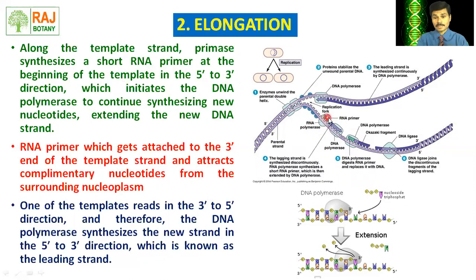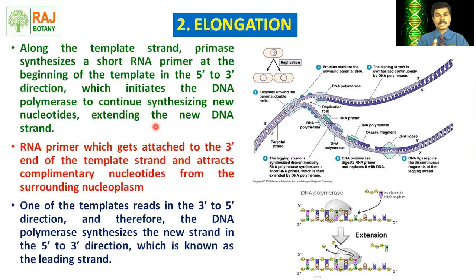That RNA primer guides the action of the DNA polymerase enzyme, which continues synthesizing new nucleotides that extend the new DNA strand. This DNA polymerase attracts the new nucleotides which are already present in the nucleoplasm.